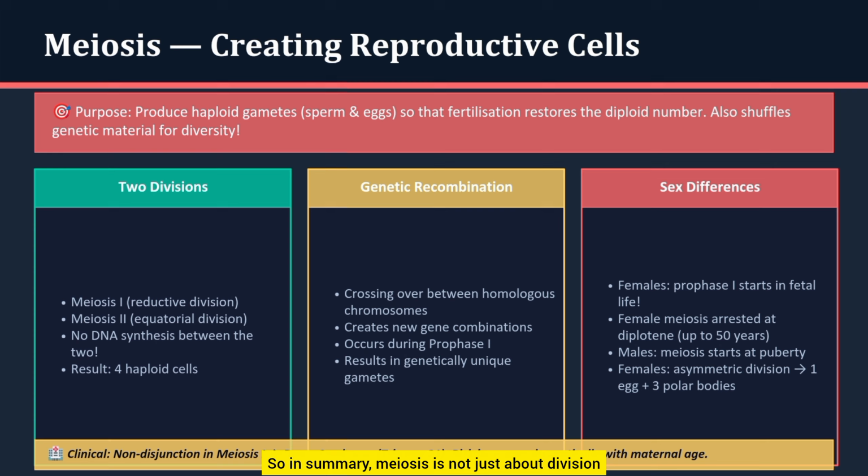So in summary, meiosis is not just about division, it is the process that ensures variation, reproduction, and continuity of life.